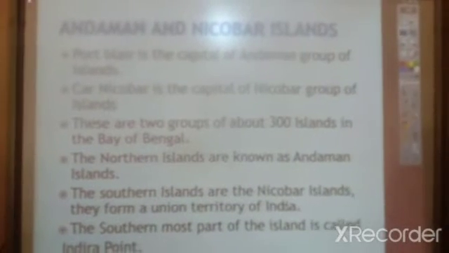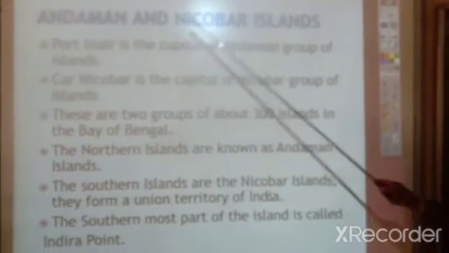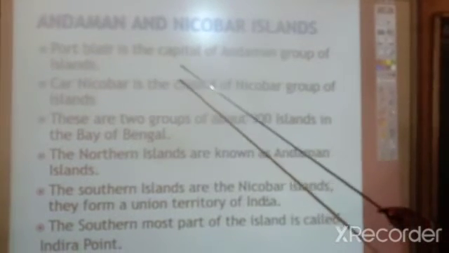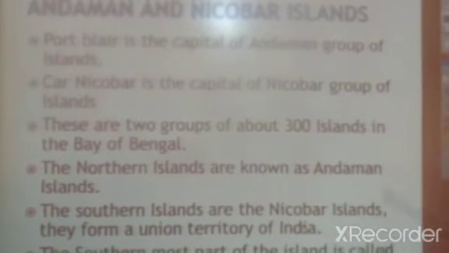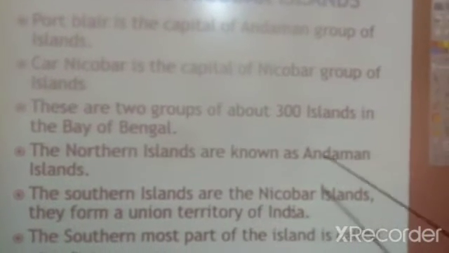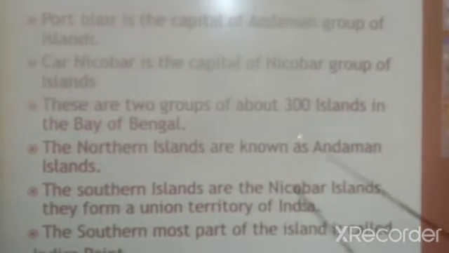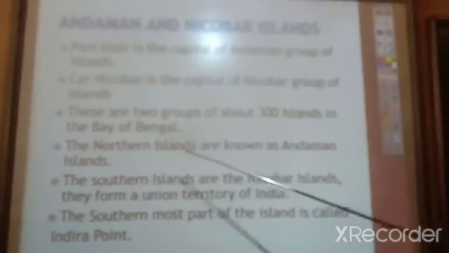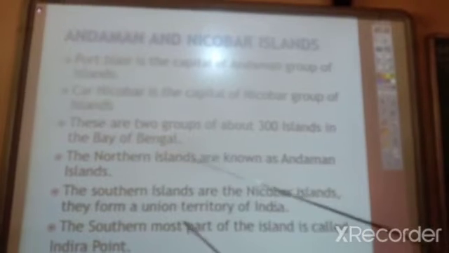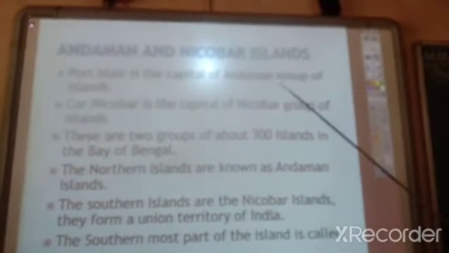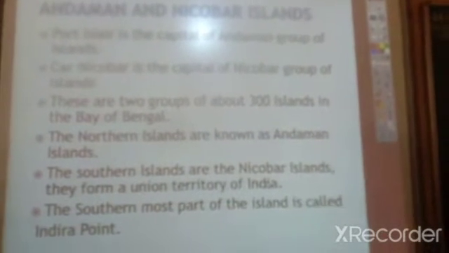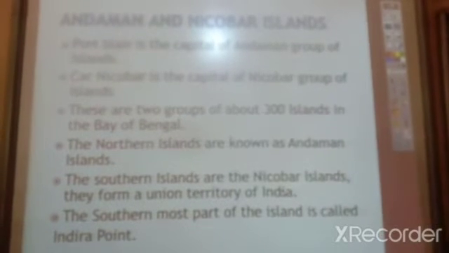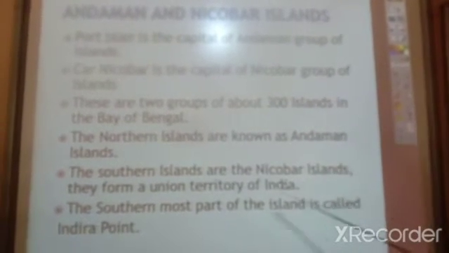Shall we recall the topic? Andaman and Nicobar Islands. Port Blair is the capital of the Andaman group of islands. Car Nicobar is the capital of the Nicobar group of islands. There are two groups of about 300 islands in the Bay of Bengal. The northern islands are known as Andaman Island, and the southern islands are Nicobar Island.